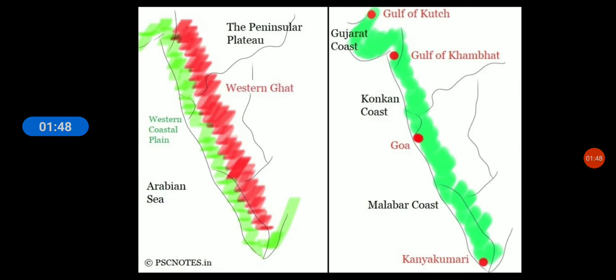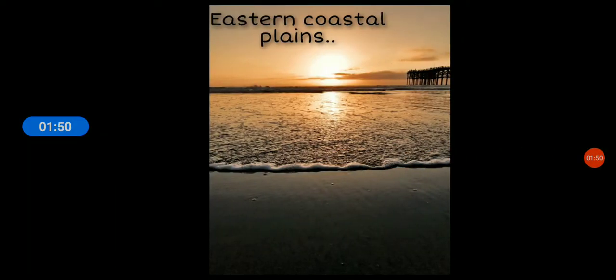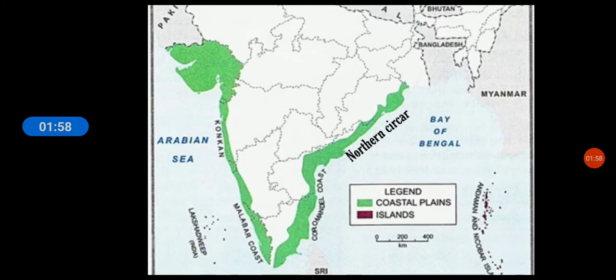Eastern Coastal Plain. The eastern coastal plain refers to a wide stretch of land lying between the Eastern Ghats and the Bay of Bengal. It includes deltas in West Bengal, Odisha, Andhra Pradesh, Puducherry and Tamil Nadu.